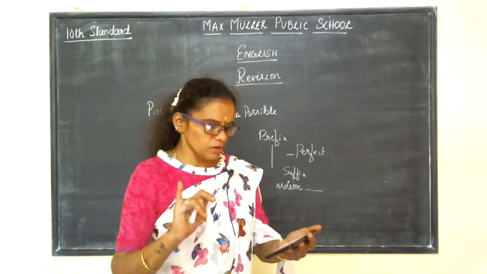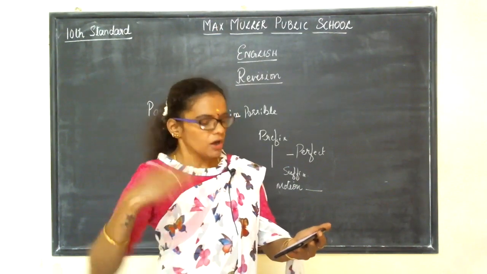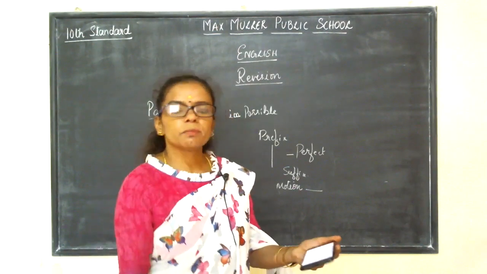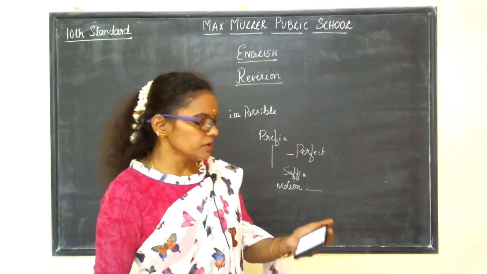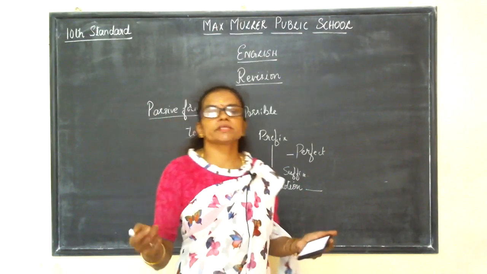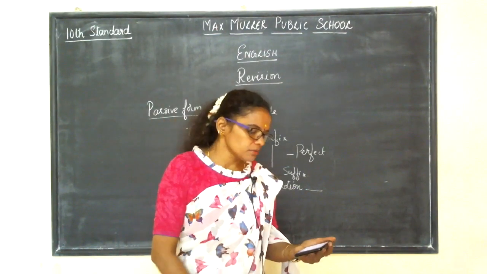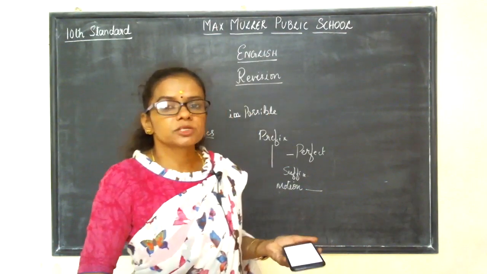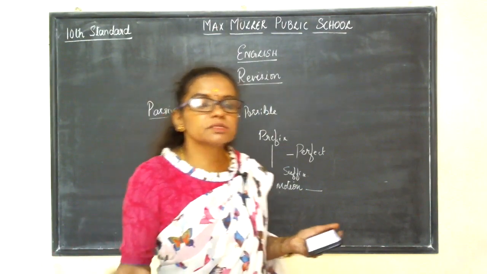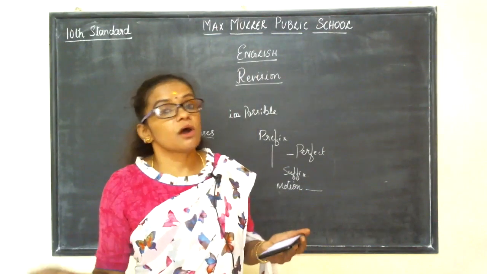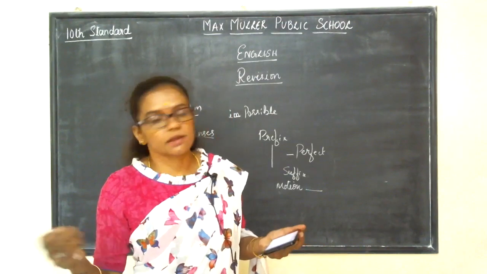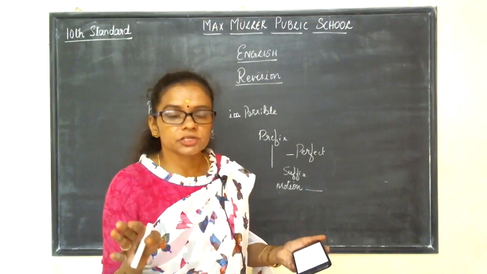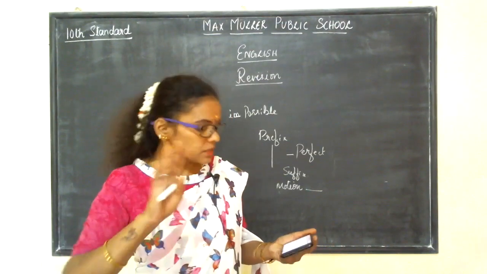Whether it is a verb, or an adverb, or an adjective, or a preposition. We have to identify here. A verb means an action, right? And an adverb tells about the action, how it is done, when it is done. But here it is not an action at all, so verb and adverb don't come there.